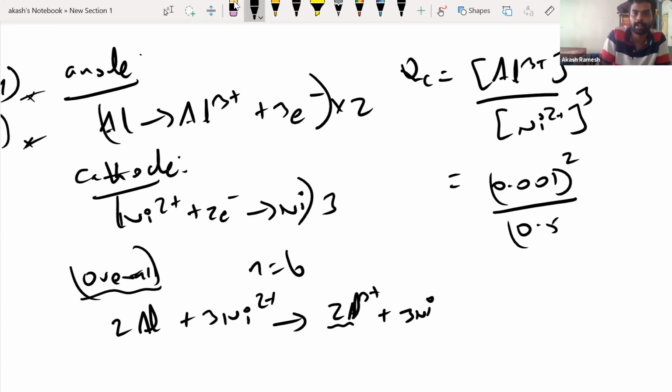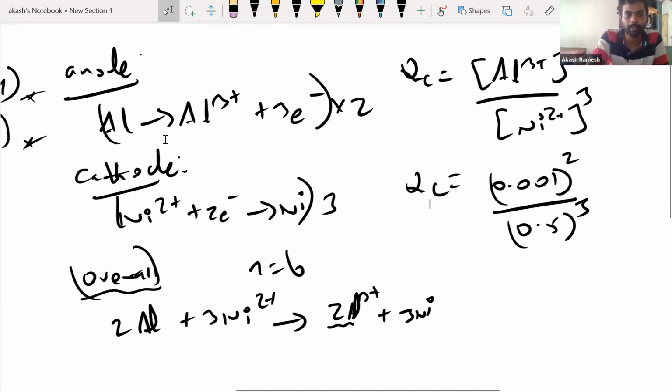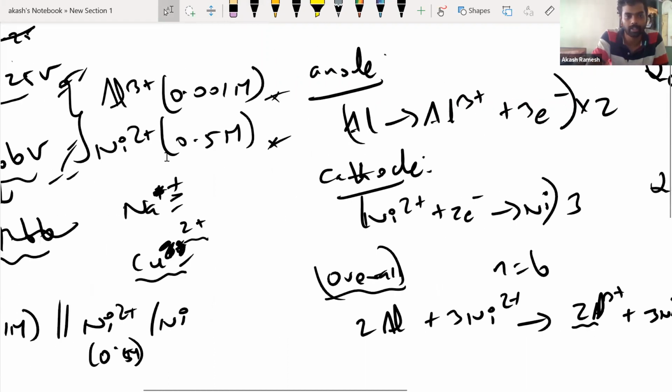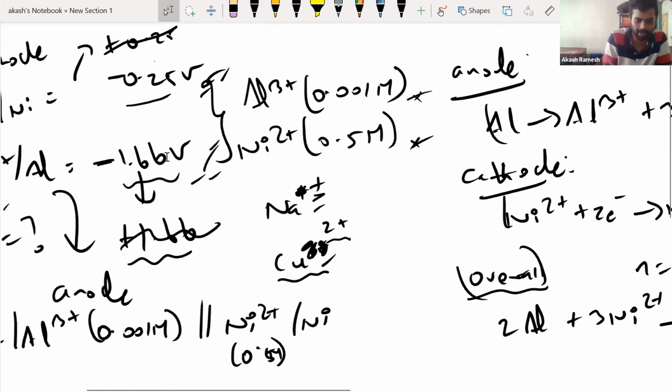Right, so squared divided by 0.5, the whole cube. That is my QC value. This is what my QC is, we'll keep it as such. Now, did we find the E0 value, guys? E0 cell, did we find it? Actually, we didn't. We have to calculate it. Okay, we'll write it here.